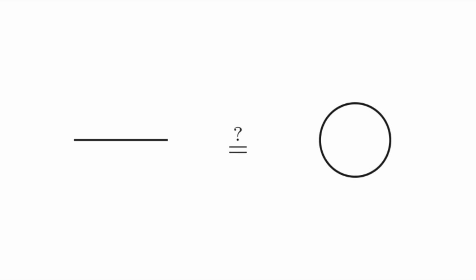So no. A circle is not an interval. A homeomorphism is a two-way street.